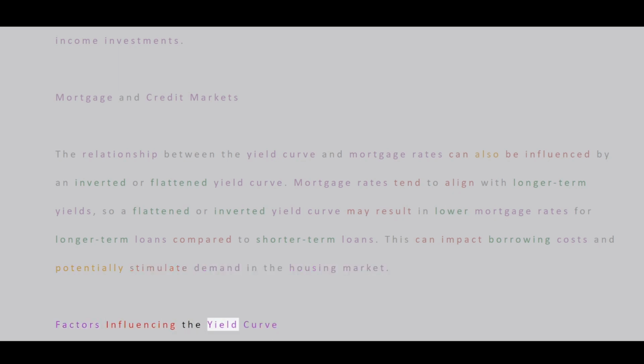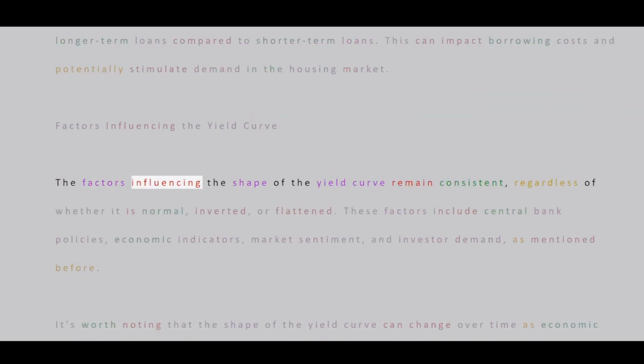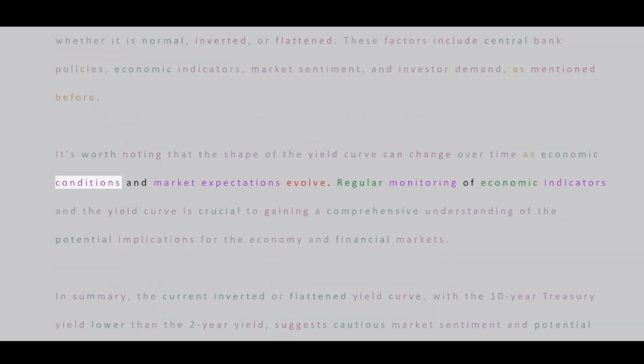Factors influencing the yield curve. The factors influencing the shape of the yield curve remain consistent, regardless of whether it is normal, inverted, or flattened. These factors include central bank policies, economic indicators, market sentiment, and investor demand, as mentioned before. It's worth noting that the shape of the yield curve can change over time as economic conditions and market expectations evolve. Regular monitoring of economic indicators and the yield curve is crucial to gaining a comprehensive understanding of the potential implications for the economy and financial markets.